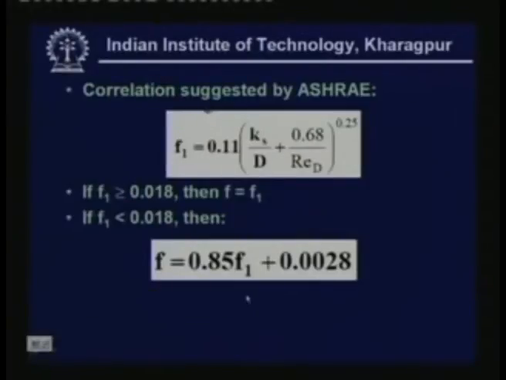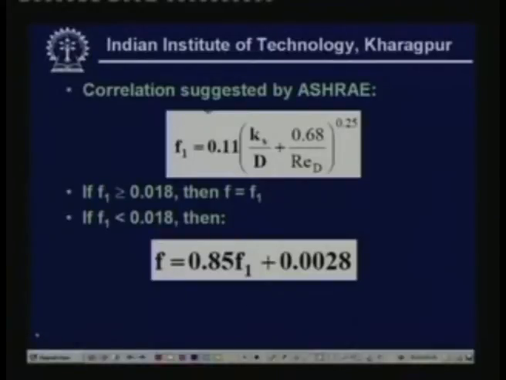Now ASHRAE suggests another very useful and explicit correlation. First ASHRAE defines a parameter f1. f1 is given as 0.11 into (Ks by d plus 0.68 divided by Reynolds number) to the power 0.25. This factor is defined first, and if this factor is greater than or equal to 0.018, then f1 is equal to friction factor f.